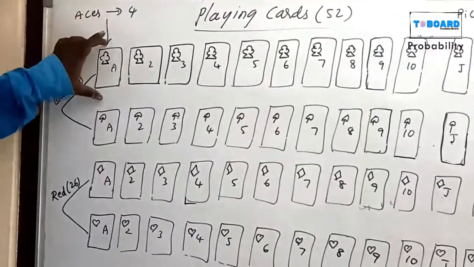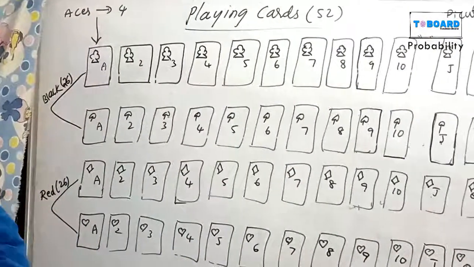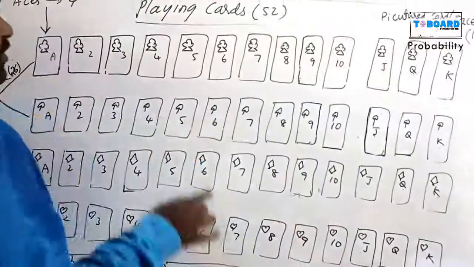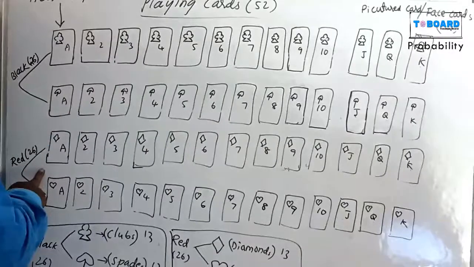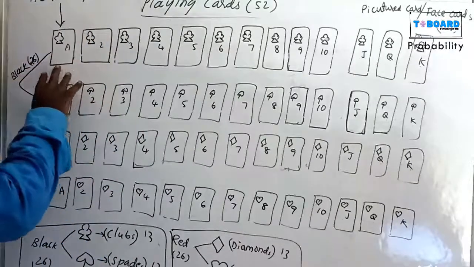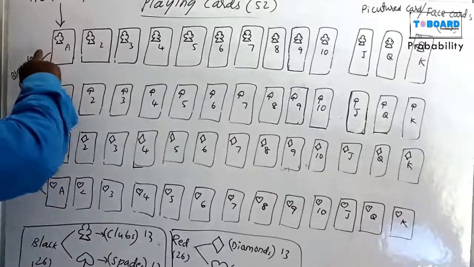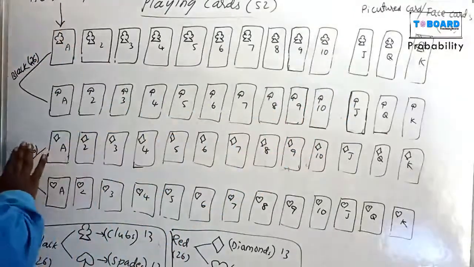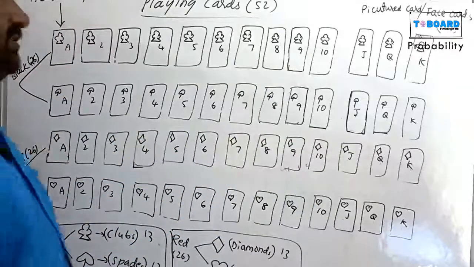Club cards, how many in playing cards? Total playing cards are 52. In this total 52, black color 26, red color 26. Club symbol, spade symbol, diamond symbol and heart symbol. Club symbols 13, spade symbols 13, diamond symbols 13, hearts 13.